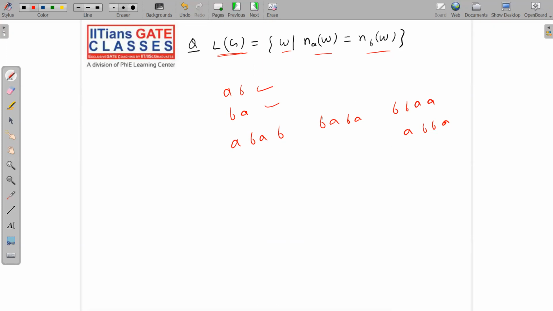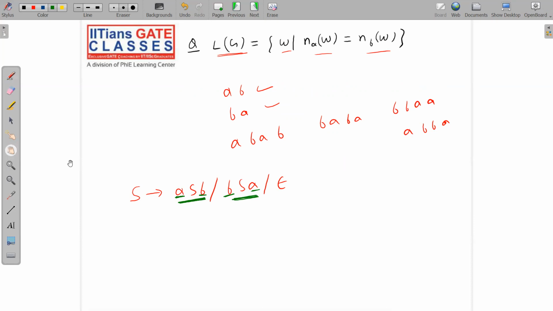So how will you write it? One obvious way you will think is S implies A S B, so it will generate equal A's followed by equal B's, and you write B S A, so equal B's followed by equal A's, and the stopper should be null. So I think you have written the grammar, but actually this grammar is wrong. Why is this grammar wrong? Because if your fundamentals are clear, you will be able to guess that if you apply the first production first, that string will start with A and end with B. If you apply the second production first, that string will start with B and end with A.